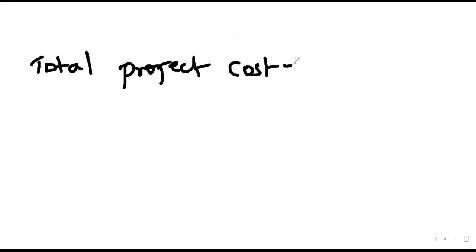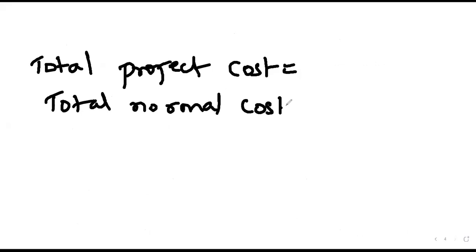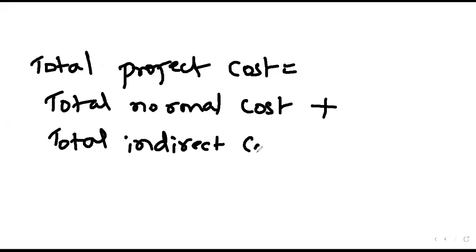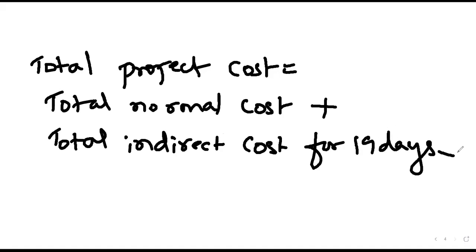Total project cost is equal to total normal cost plus the total indirect cost for 19 days. So we just stop it here.